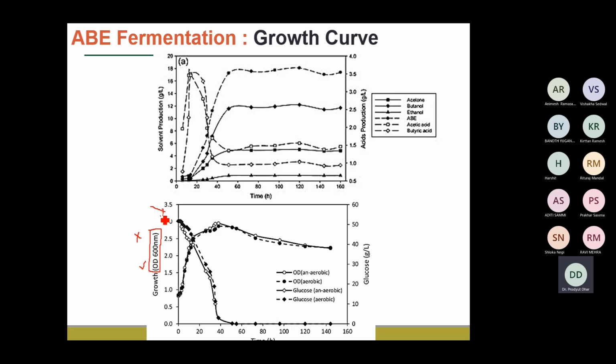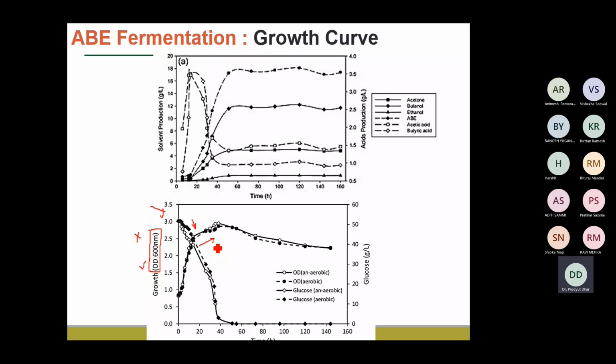Okay, and here the OD has been taken under aerobic and anaerobic conditions, in the presence of glucose. So what will happen as the glucose is consumed? The biomass concentration is going to increase, and as the biomass concentration increases, the cells start producing different solvents. Either it will produce the acids, or it will produce the acetone, butanol, and ethanol.